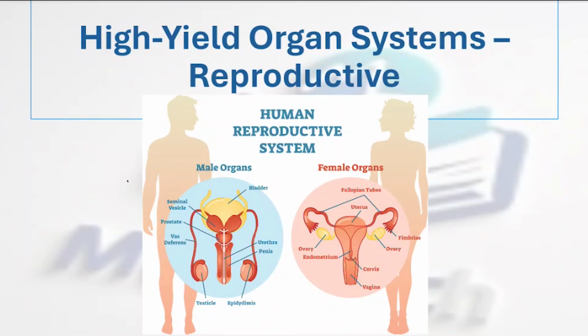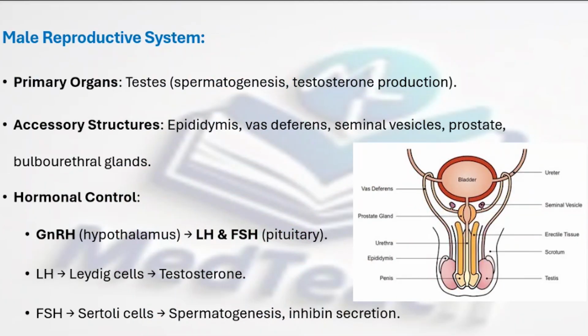Let's discuss some high-yield points about the human reproductive system. First, let us discuss the male reproductive system. The primary organs in the male reproductive system include the testis, which is responsible for spermatogenesis and testosterone production. The accessory structures include epididymis, vas deferens, seminal vesicles, prostate, and the bulbourethral glands.